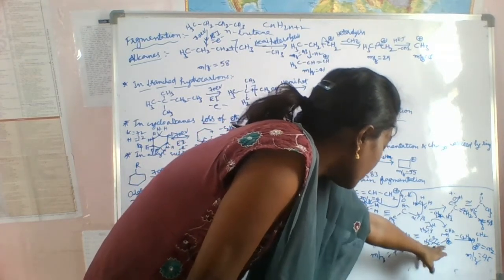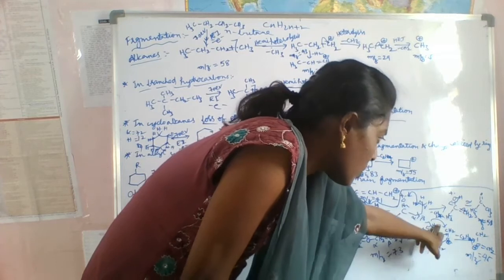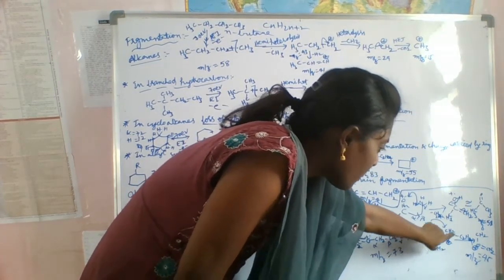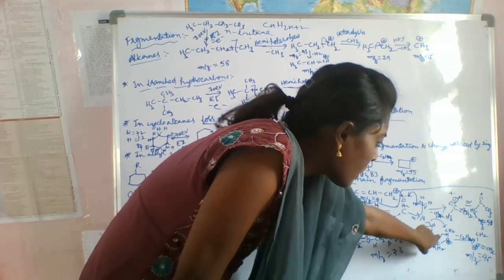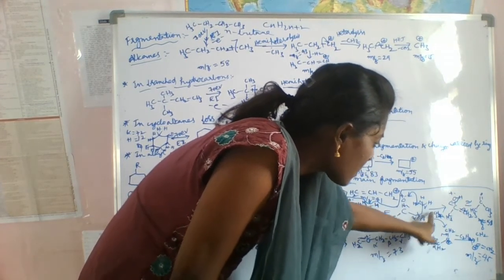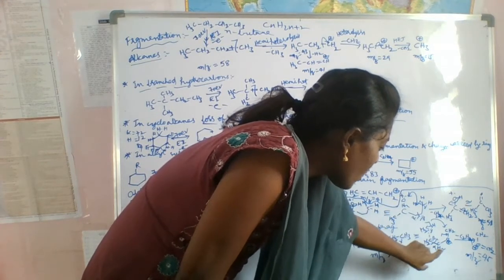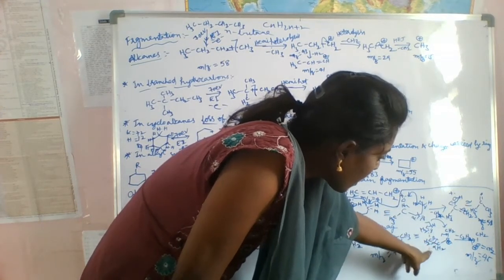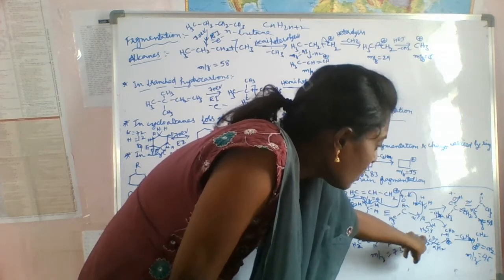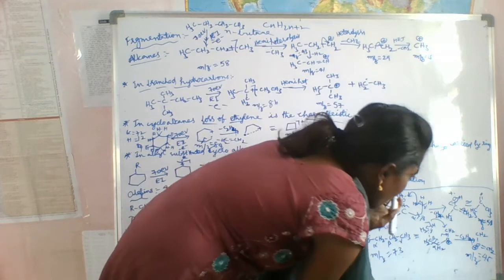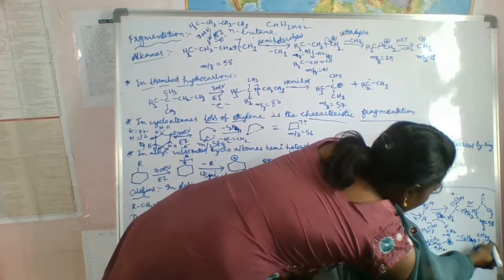CH2 double bond O, CH2. And we have to cut this, meaning we have to do the homolytic cleavage here, and we have to transfer this gamma hydrogen. Then what happens? Thereby it follows alpha beta cleavage. And we are transferring CH2 here, meaning it forms CH3 here.